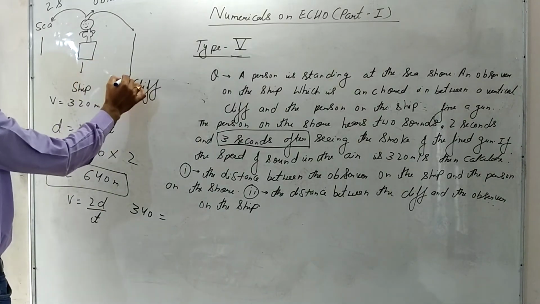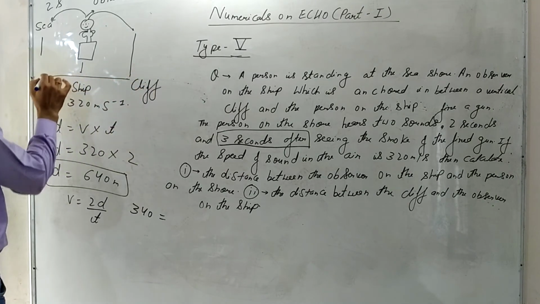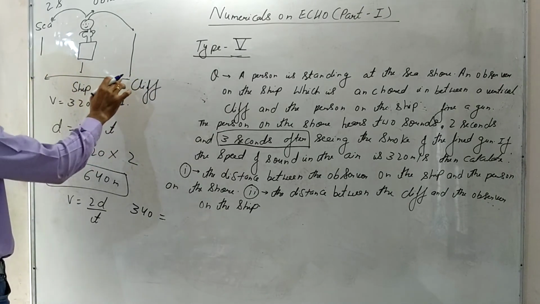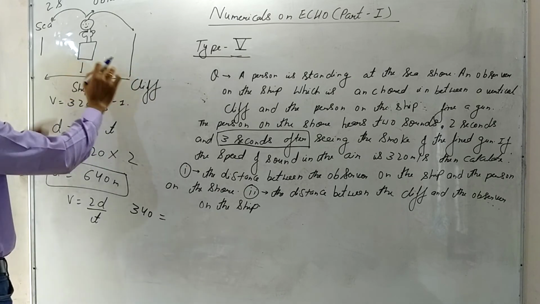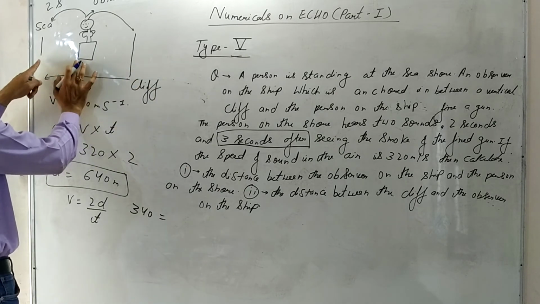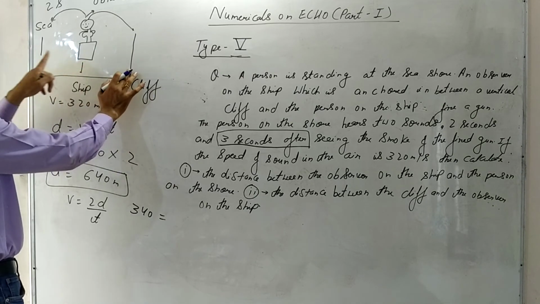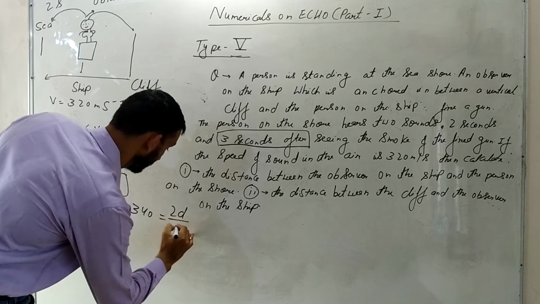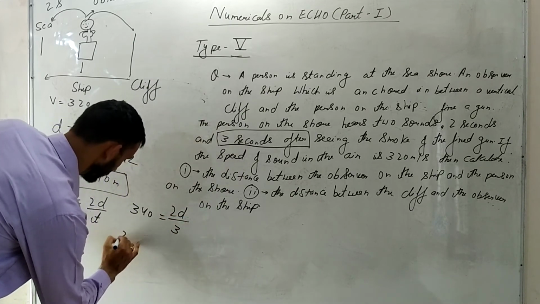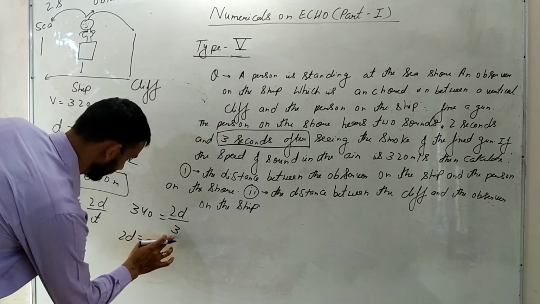Now the time taken by the sound to reach from this point to this point is 5 seconds. But what will be the time taken by the sound to reach from this point to this point? It will obviously be 3 seconds, because 2 seconds is the original sound and this is 3 seconds, so the total time will be 5 seconds. So 340 is equal to 2d upon 3.